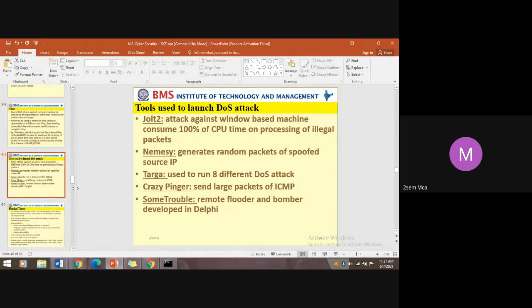Some of the tools used to launch DOS attacks, you can note down and try for sending packet floods, but don't attack or destroy the victim machines, just try these tools to ping it. Sometimes some websites ask whether you are a robot.